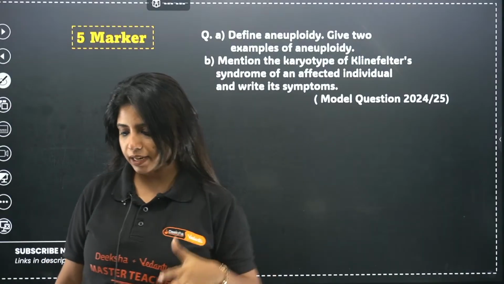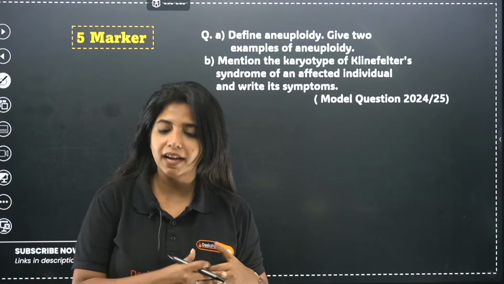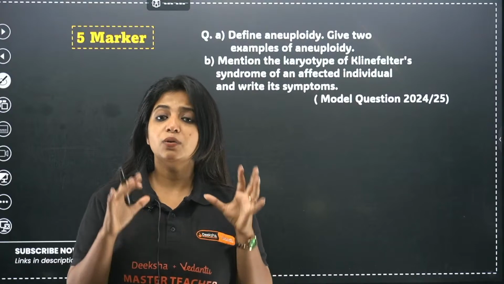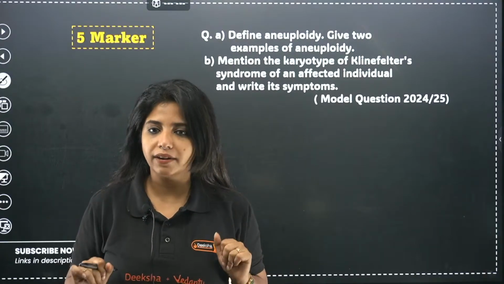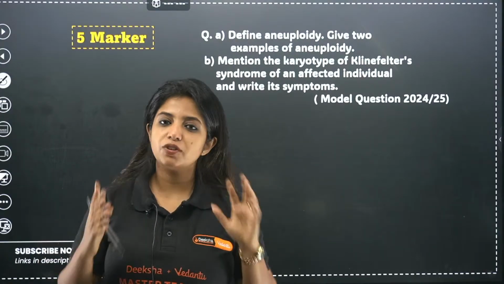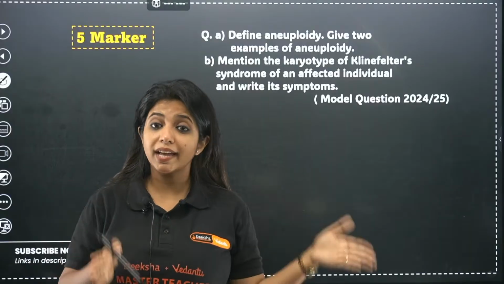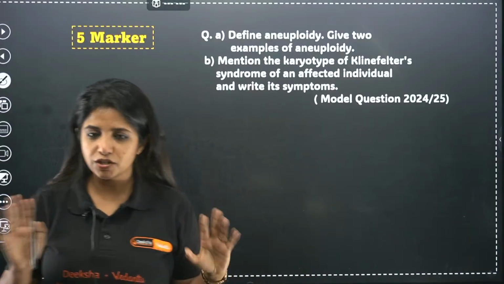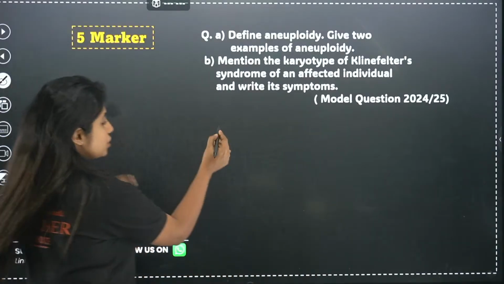Symptoms, you know, overall masculine body, but you have gynecomastia, and the person is going to be sterile with lack of secondary sexual characters. Because their body is not producing sperms and spermatogenesis is not happening, which is why they are going to be sterile. Just know that. What is a karyotype? We just studied over here.